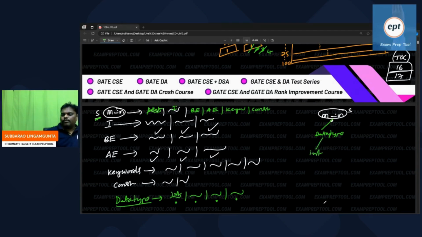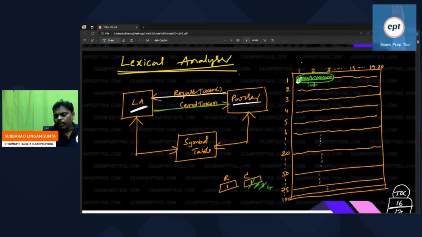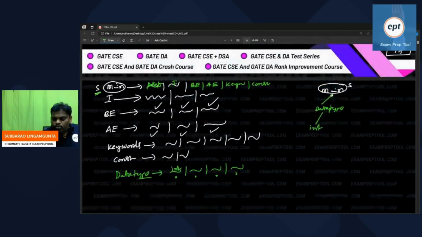So the parser will ask the lexical analyzer, please give token. Accordingly, I will decide. So he has given the token int, which is a data type. He will say integer type token. Then immediately he will go to S2 data type. Data type goes to int, like that he will go into int.